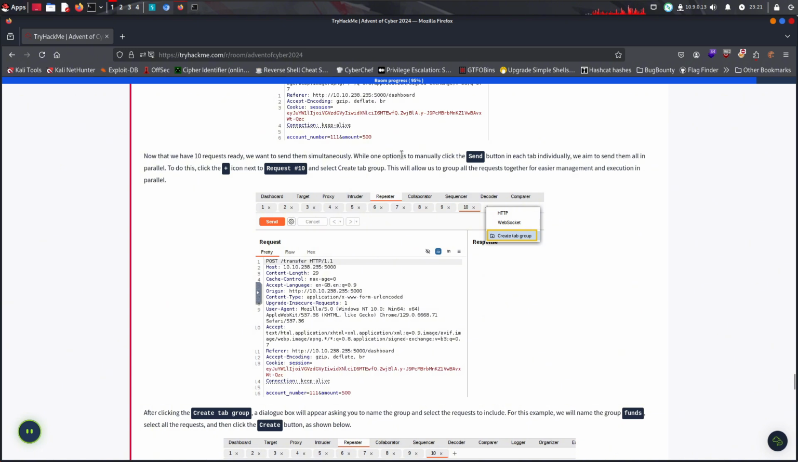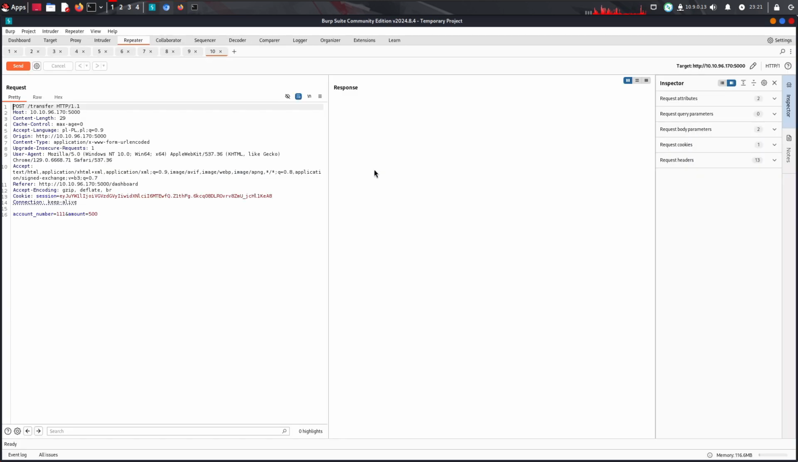One option is to manually click the send button on each tab individually, but we aim to send them all in parallel. To do this, click the plus icon next to request 10 and select create tab group. This allows us to group all the requests together for easier management and execution in parallel.